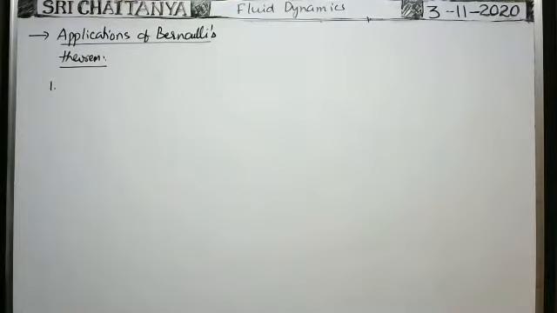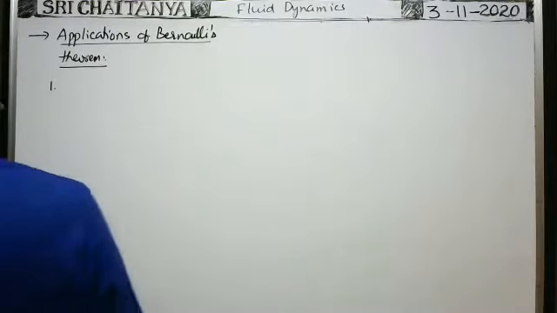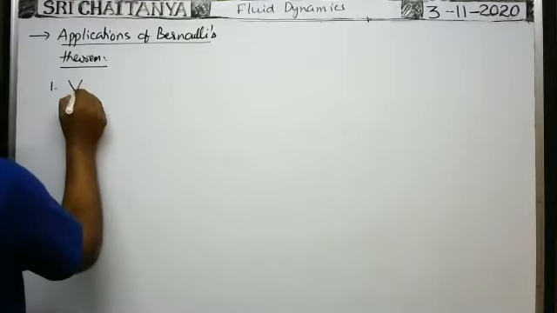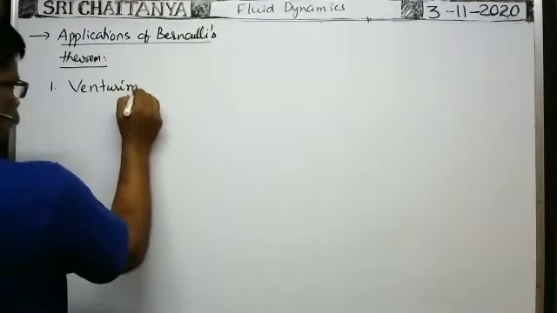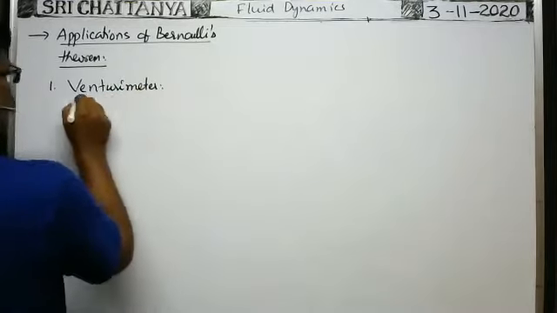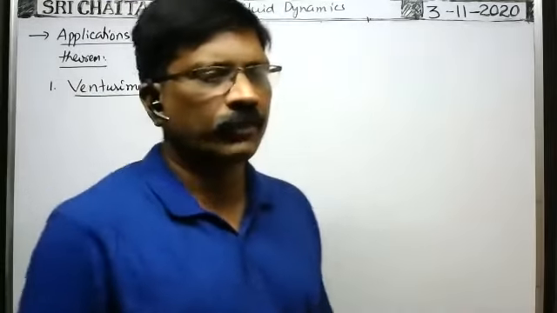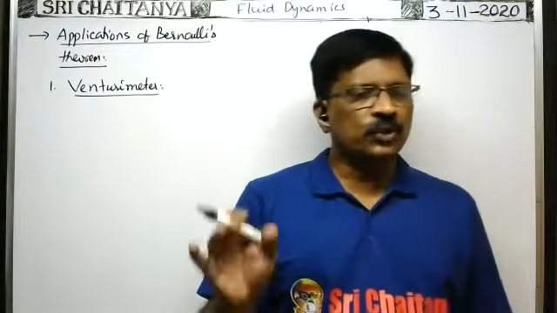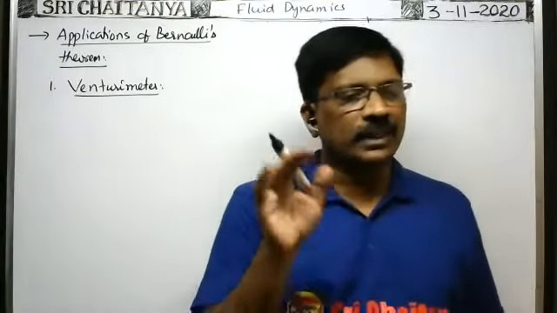First one, Venturi meter. Venturi meter is the device used to measure the volume rate of flow of the liquid flowing through them.